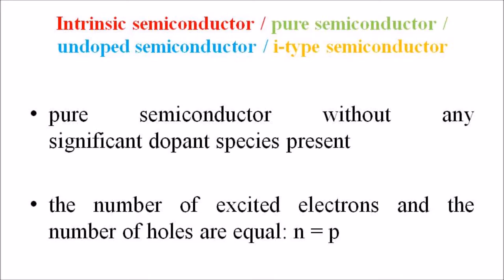In an intrinsic semiconductor, the number of excited electrons and the number of holes are equal, that is, n equals p. This may be the case even after the doping of the semiconductor, though only if it is doped with both donor and acceptor equally. In this case, n equals p still holds and the semiconductor remains intrinsic though doped.